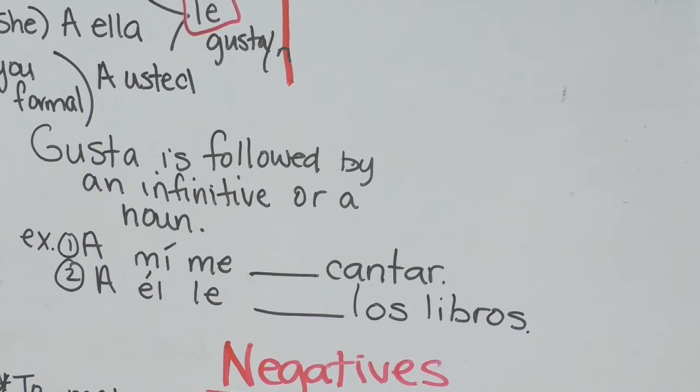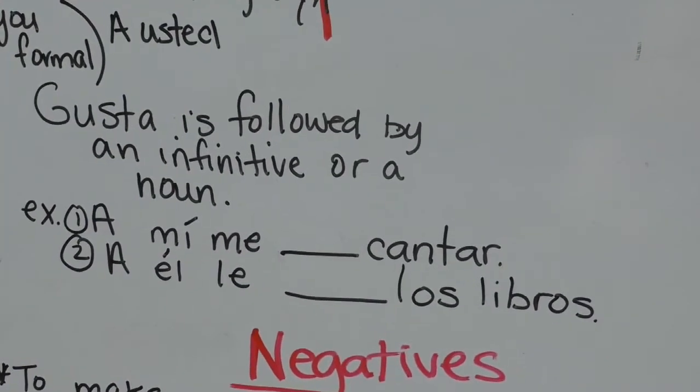Okay? So, for example, the first one is a mí me gusta cantar. Look at what follows. What follows is a verb, right? An infinitive that ends in AR, so I'm hoping that everybody wrote gusta. And número dos, a él le gustan los libros. Why did I say gustan? You can comment on this video down below why did I say gustan and not gusta? Look at what follows. Okay?